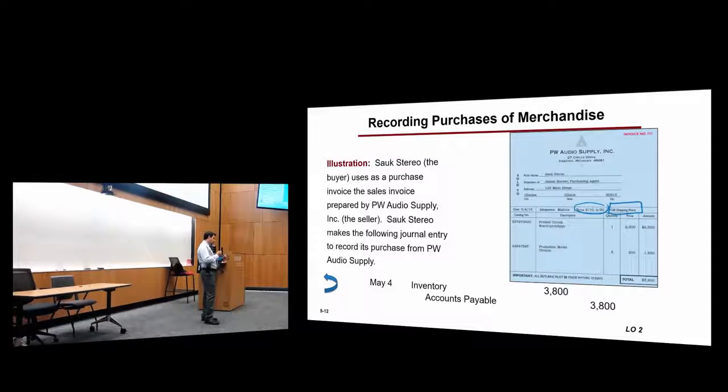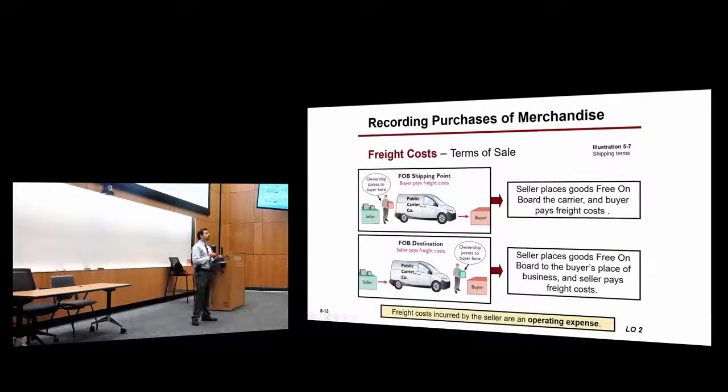When you say free on board shipping point, it means the shipper, who is the seller, will put those products on the delivery truck for free. What does it mean? Who's paying for the shipping? No, they are putting it on the truck for free. Who's paying for the shipping? Someone has to pay for the shipping.